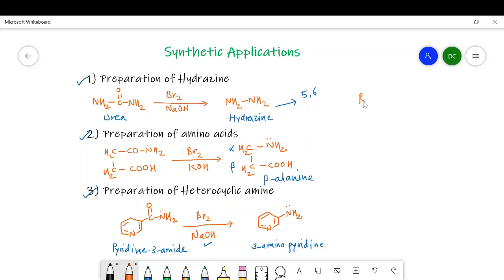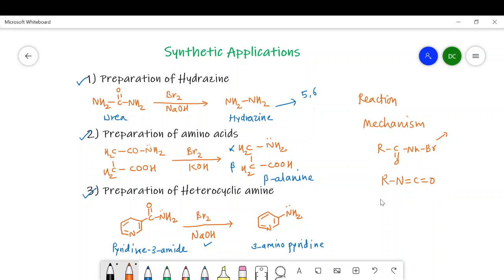In this Hofmann rearrangement reaction we have studied the general reaction, then we have studied the mechanism. In the mechanism we have learned how the intermediates are formed. The first intermediate is RCONH-Br, that is called an N-bromamide. The second intermediate is R-N double bond C double bond O. It is isocyanate, and in the formation of this isocyanate we get the rate determining step.